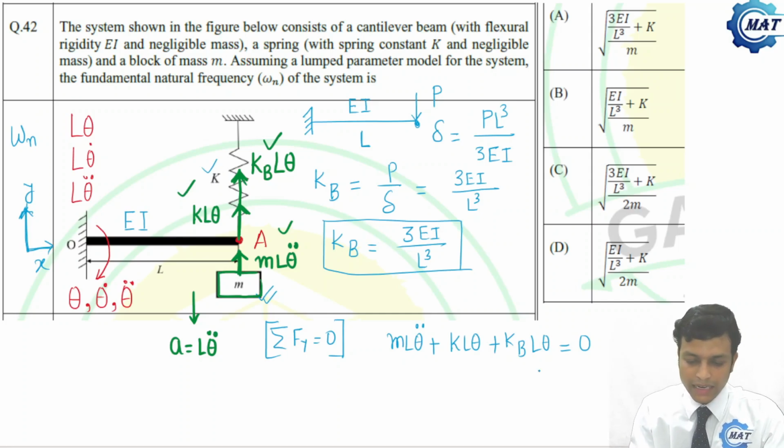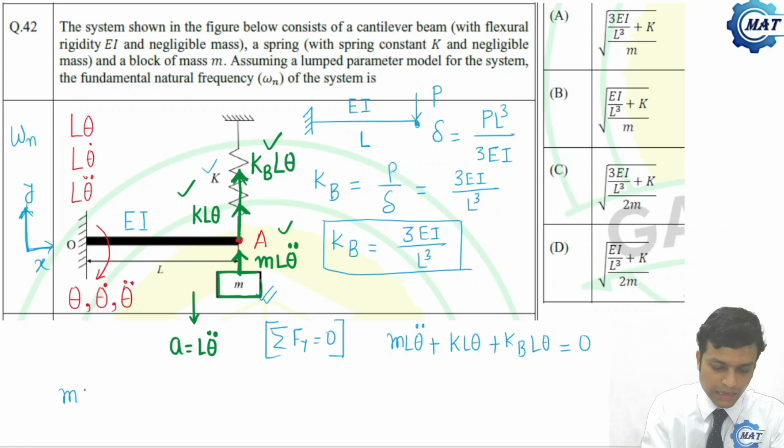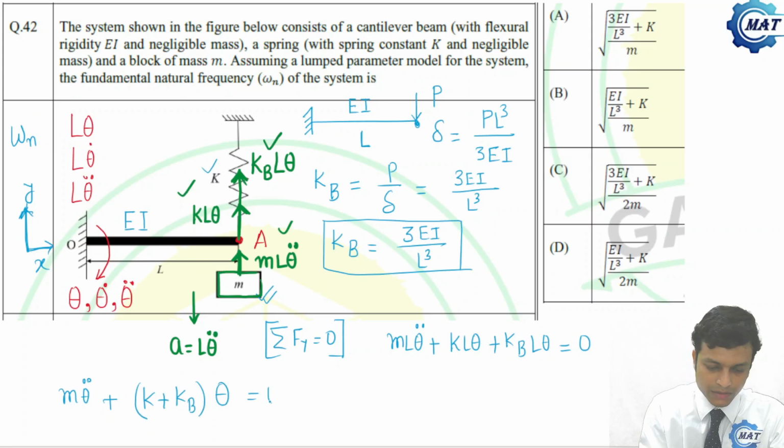Now we can cancel L from this equation, that is m theta double dot plus (k plus k_b) theta is 0. Now let us modify this equation: theta double dot plus (k plus k_b) by m theta is 0.